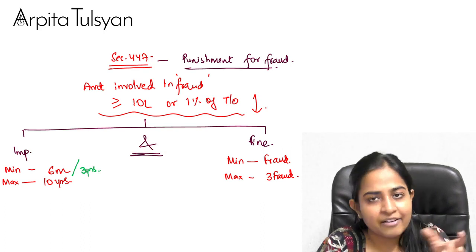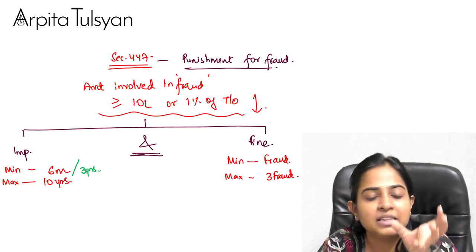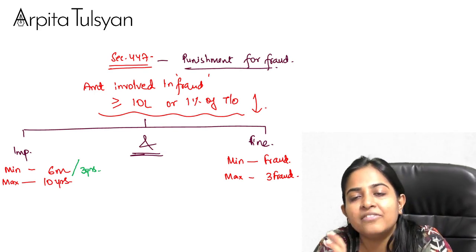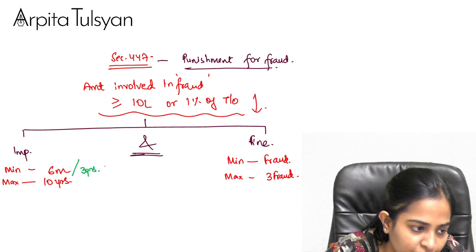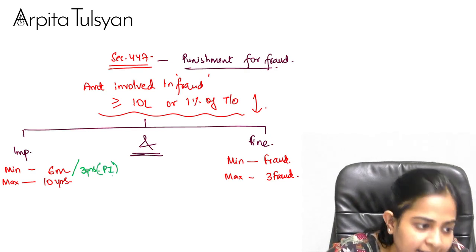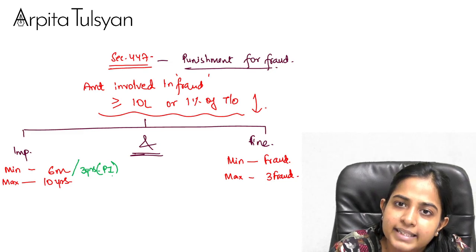Everything else remains the same, just that imprisonment will range between 3 years to 10 years and the fine will range between the amount involved in the fraud up to 3 times the amount involved, only if public interest is involved. Did you get this, everyone?